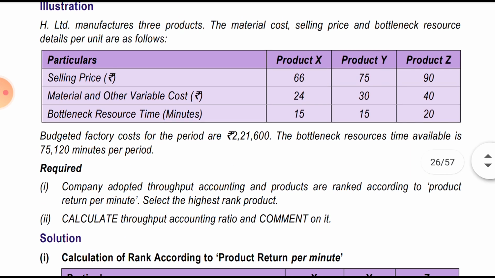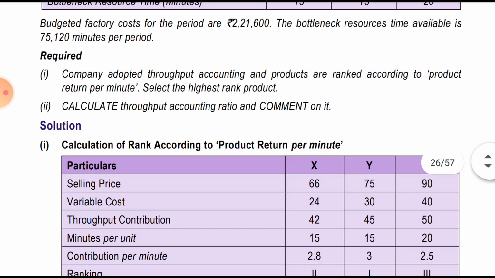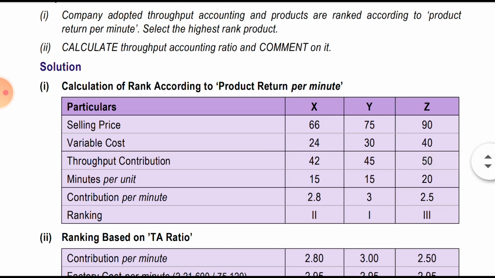So what we will do first is prepare a table, particulars and 3 columns for X, Y, and Z. First we'll write selling price 66, 75, 90, minus variable or material cost 24, 30, 24. We will get the contribution per unit. Then we divide by the bottleneck resource minutes per unit, and we get the throughput ratio, the contribution per minute.